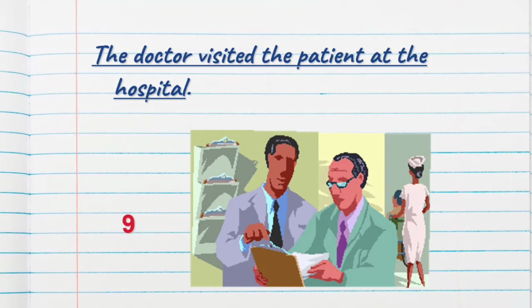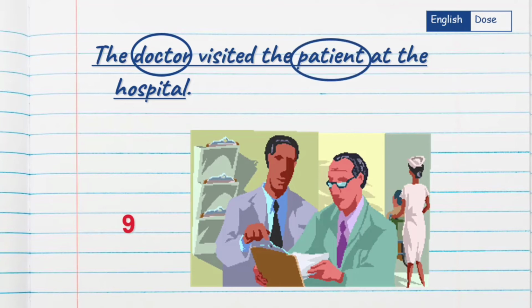Example number 9. The doctor visited the patient at the hospital. Who visited at the hospital? The doctor. So doctor is a person and it is a noun. And another one, patient. Where the doctor visited? What place? That is hospital.